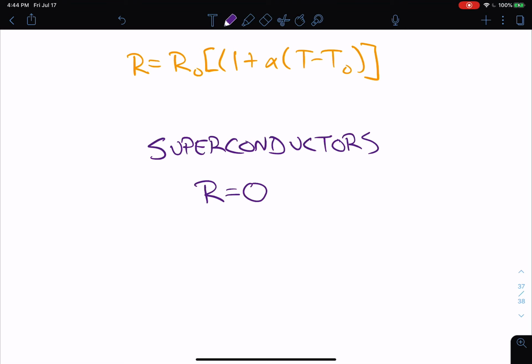For example, lead becomes a superconductor at 7 Kelvin or less. So at 8 Kelvin, it's not a superconductor. It still has resistance. But at 7 Kelvin, 6 Kelvin, 5 Kelvin, it's a superconductor. It doesn't have any resistance.